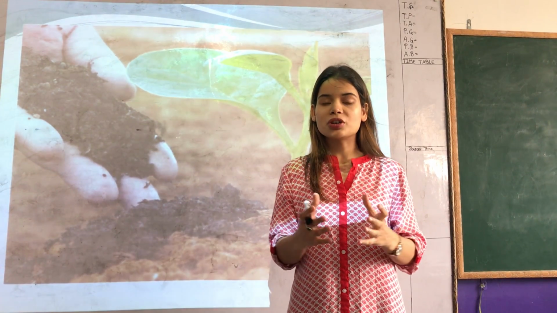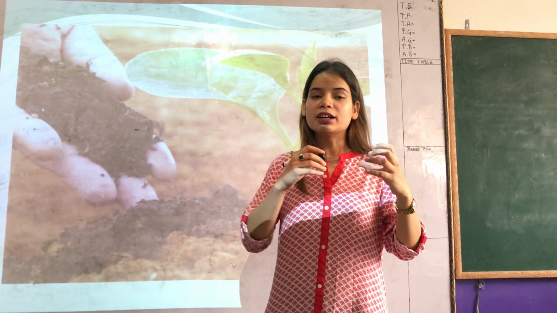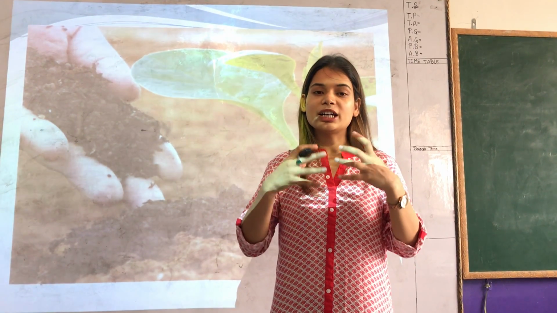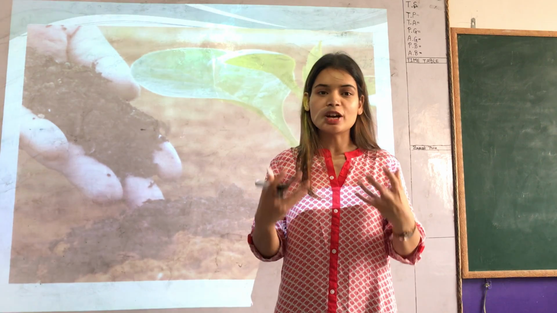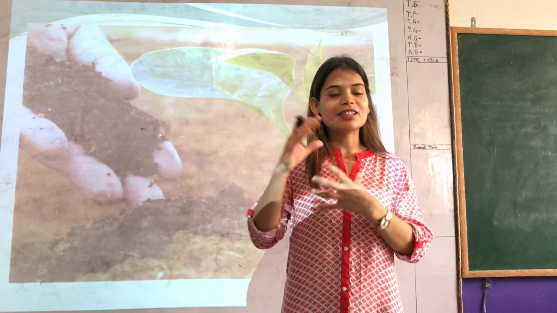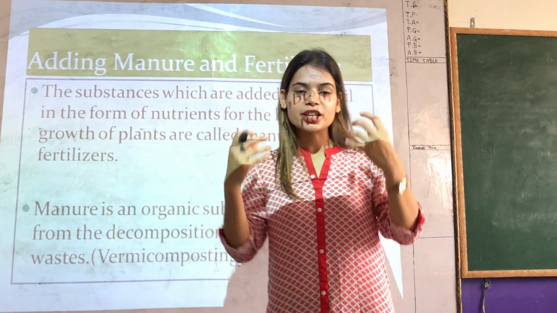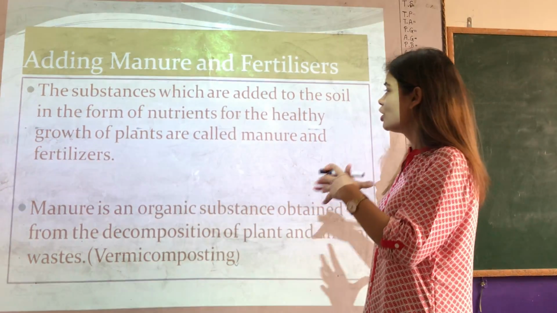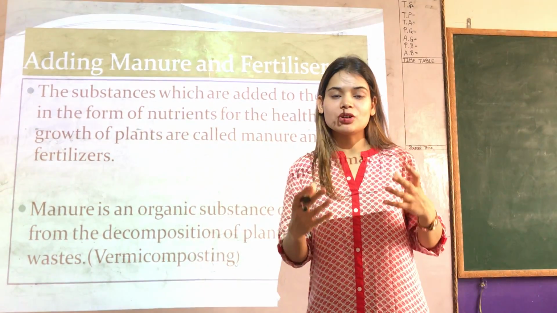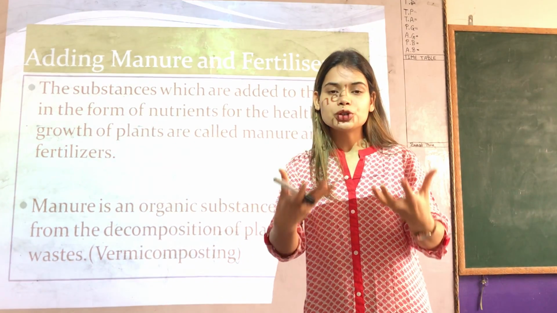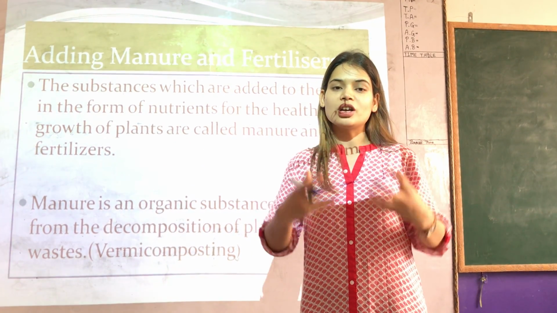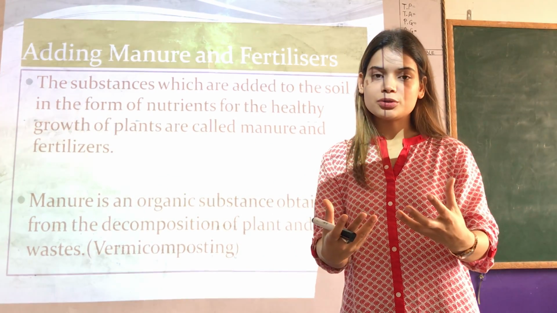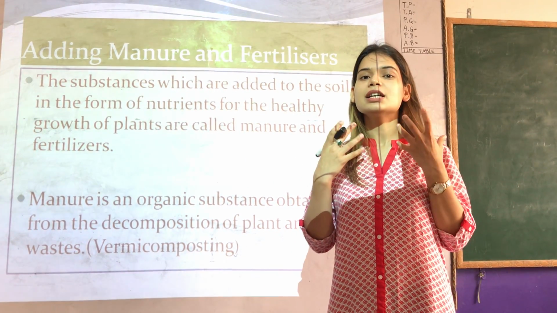So that is the importance of manure, and it is done by farmers on a regular basis so that the lost nutrients of the soil can be replenished. In the next slide you will see the various uses of manure. It is very essential for the healthy growth of plants because it gives back the nutrients and it also makes the soil very fertile. And this process of adding manure into the soil by a farmer is called manuring.